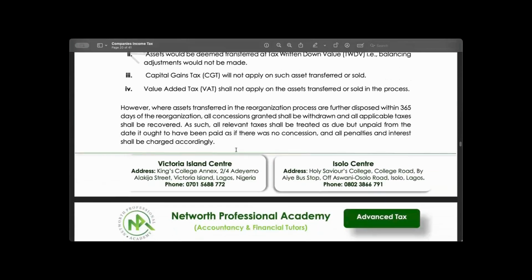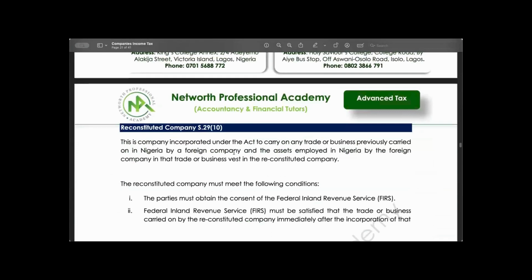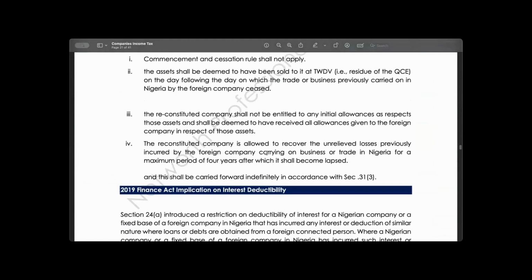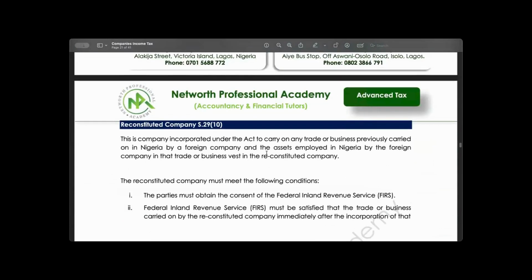The next one. Reconstituted company. Excuse me. Reconstituted company is the next one. Now, this reconstituted company is a company that was previously being carried on by a foreign company, and the asset is now being transferred to a Nigerian company by this foreign company. So it's a company incorporated in Nigeria, but it's being carried on by a foreign company.